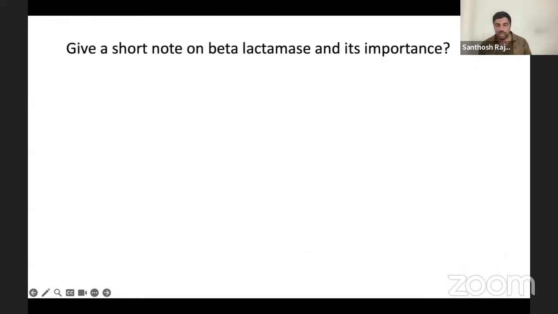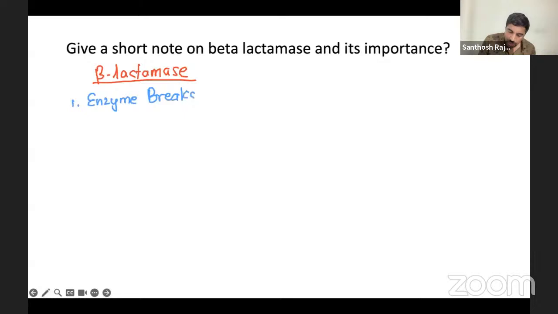Now, give a short note on beta lactamase and its importance. Beta lactamases are enzymes. They break the beta lactam antibiotics, and because of this breaking, the antibiotic can't kill the bacteria.